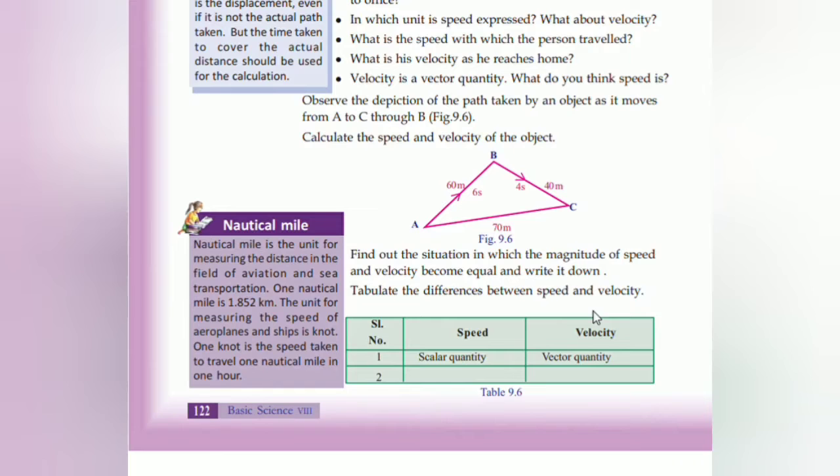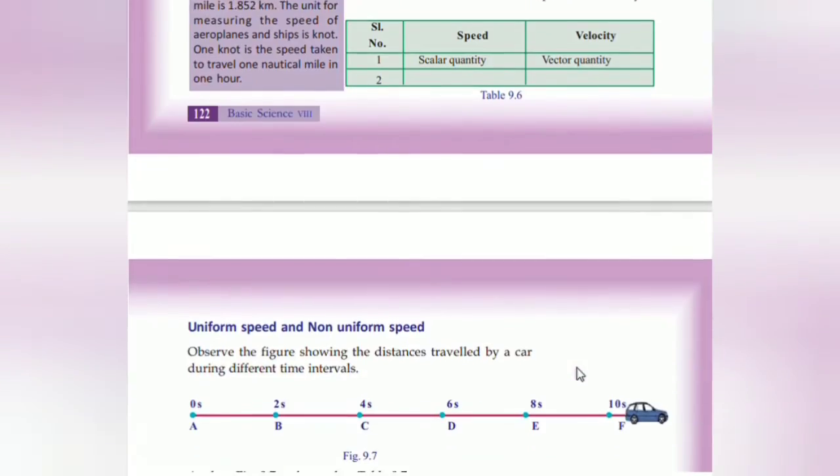Tabulate the difference between speed and velocity. What is speed? Scalar quantity. Velocity has magnitude and direction, so it comes under vector quantity.